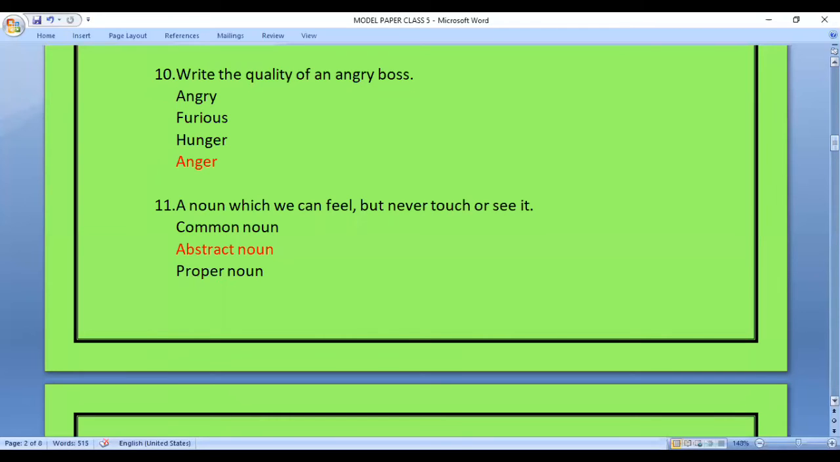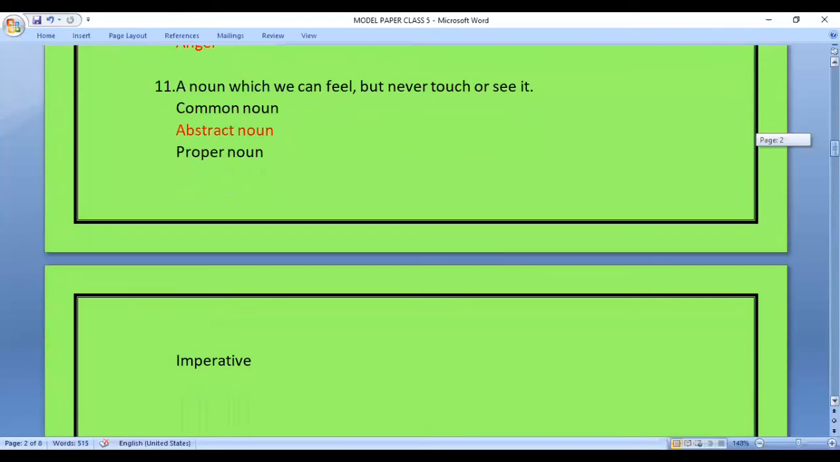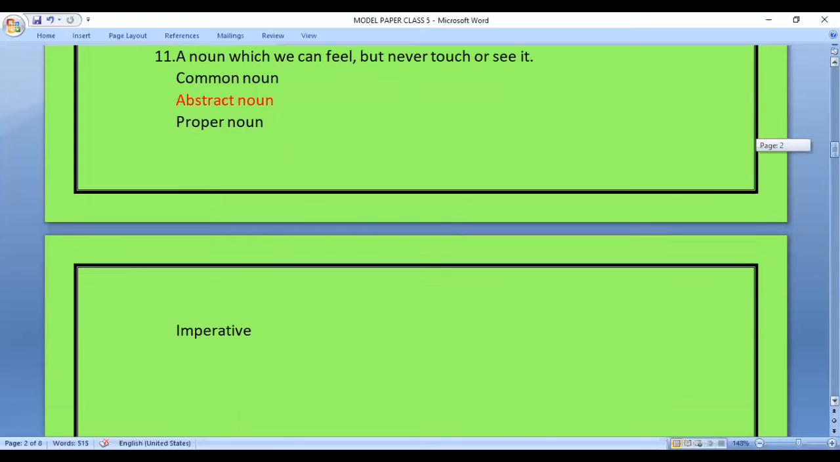Question 11. A noun which we can feel but never touch or see. So in this, we have been asked to find such a noun which we can feel but we can never touch. We can never see it. And hence, you must have guessed the answer. Options are common noun, abstract noun, proper noun, or imperative. The answer is abstract noun.